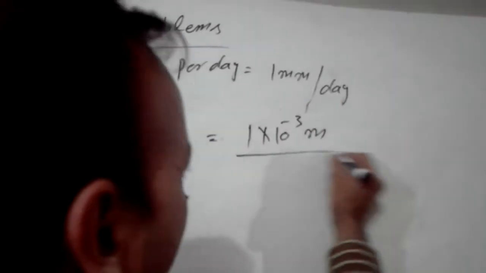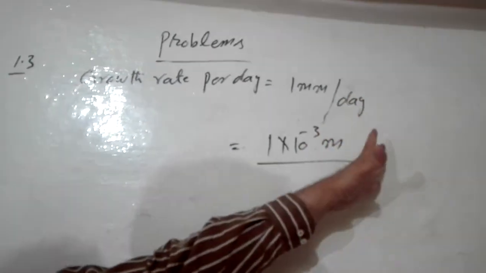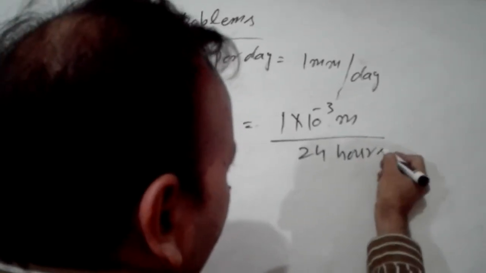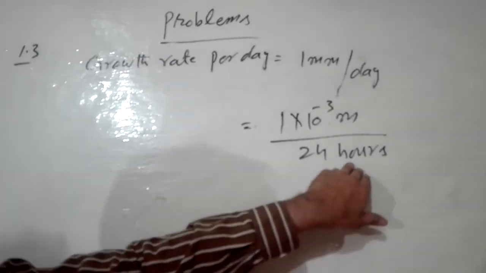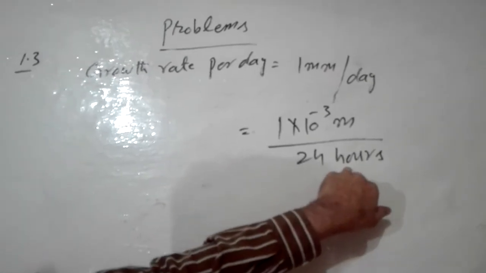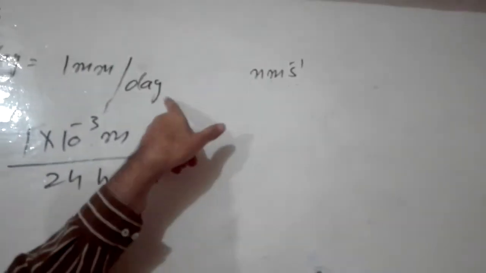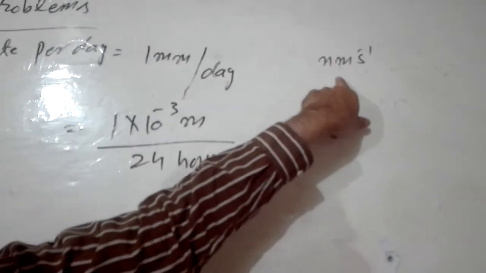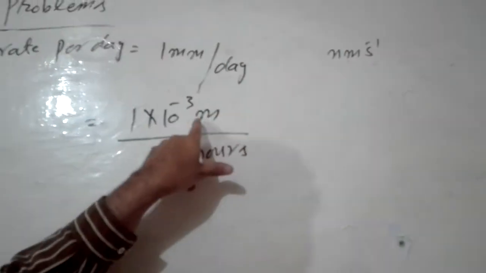And per day means 24 hours. How many hours in a day? 24 hours. I have changed days into hours, 24 hours. Now I have to change hours into seconds as well, because he has asked you to change into nanometer per second. In this unit you have to change. Keep this in mind. According to this, because he has asked us to change into nanometer per second, that's why I have changed this millimeter into meter first.